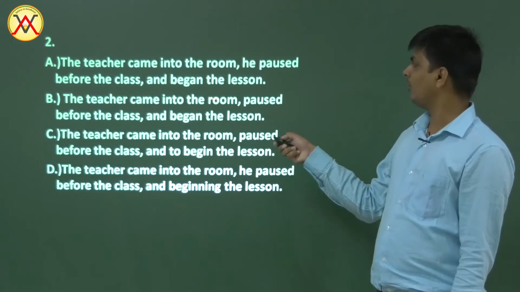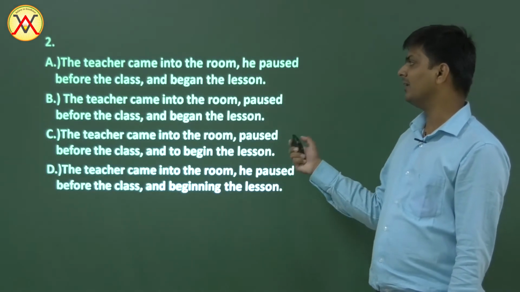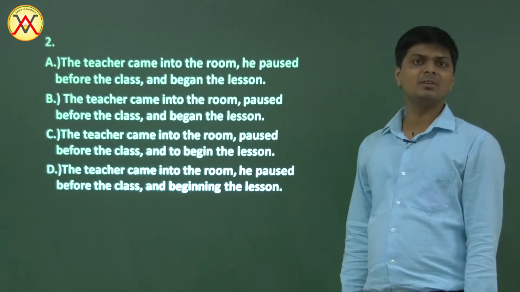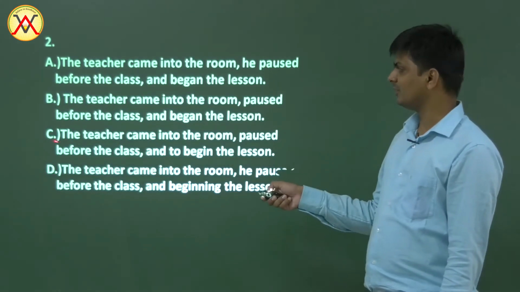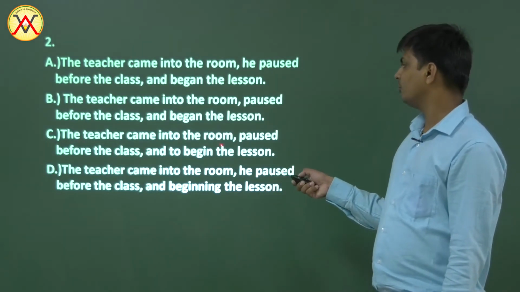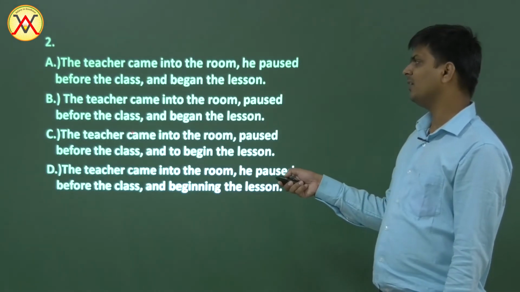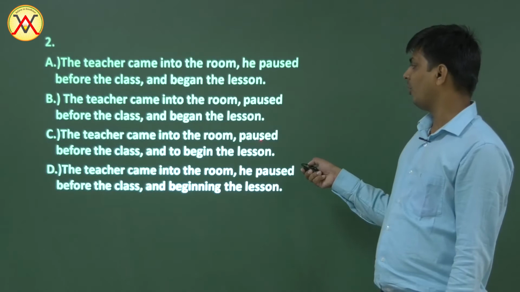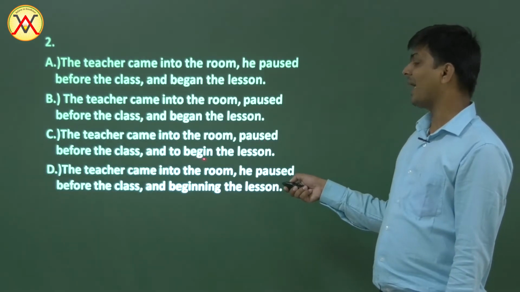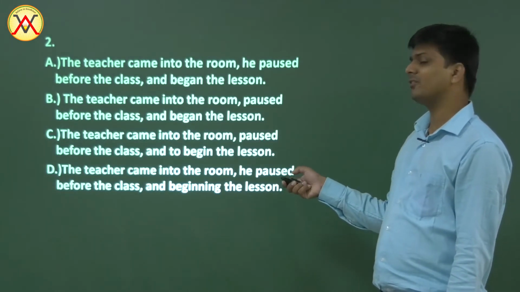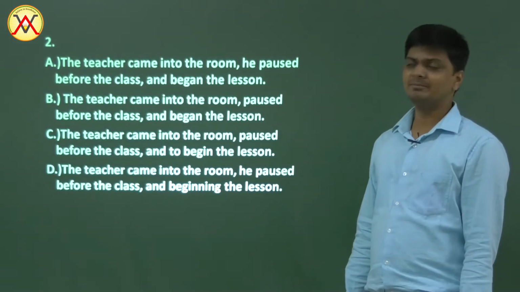Second one: the teacher came into the room, paused before the class and began the lesson. Here came is second form, paused second form and began second form. It seems to be the right one. Let's check the third and the fourth one. The teacher came into the room, paused before the class and to begin the lesson. Here we have came, second form, paused, second form. Here it should be began the lesson, but here we have to plus first form, which is wrong.